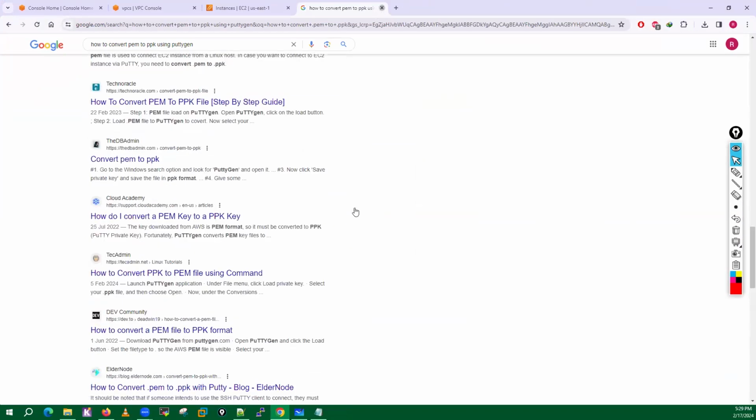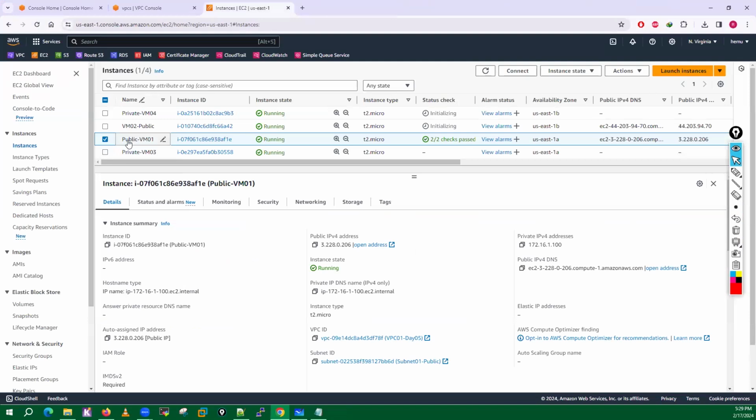Now let me make a connection with my public VM. So I'll select this public IP address. I'll open my PuTTY here.